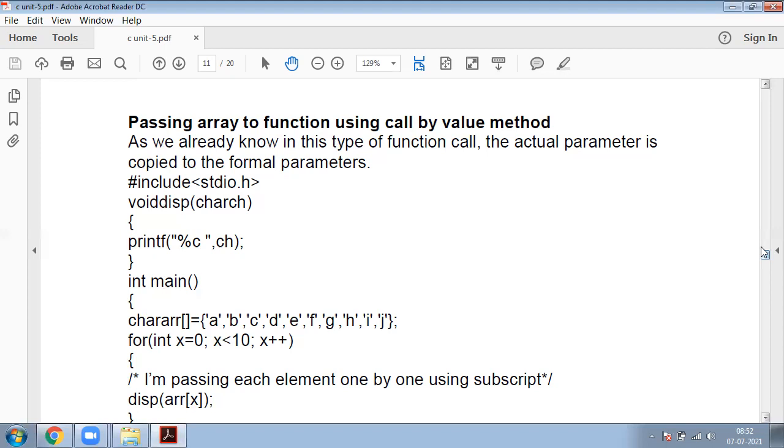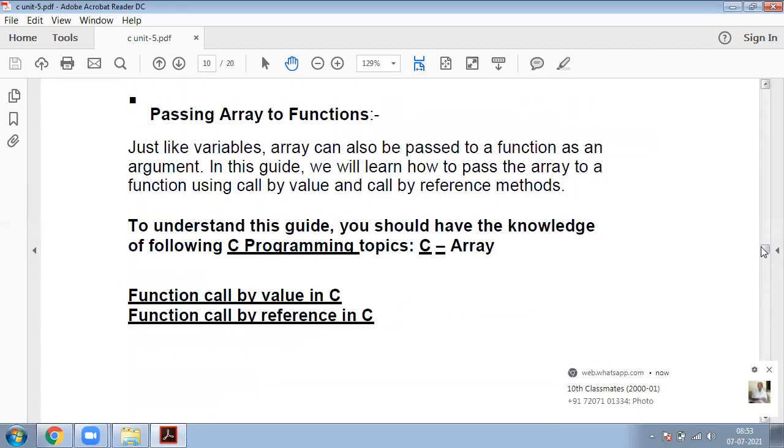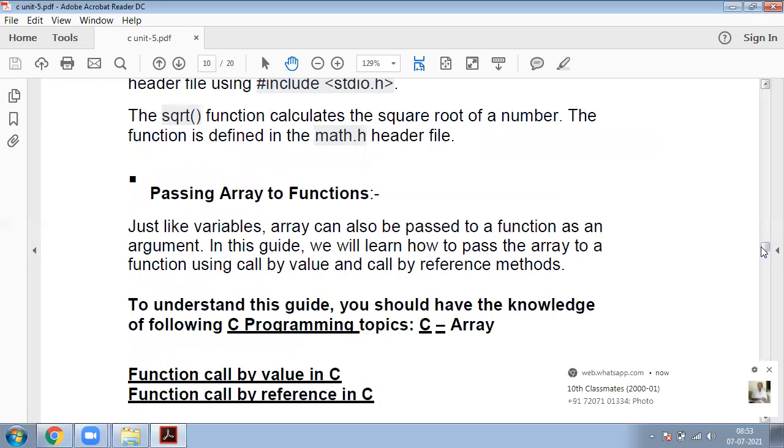So in this call by value, actual parameters are copied to the formal parameters to perform some task. When a function call appears in the main function, the actual parameter is copied into the formal parameter. This is nothing but call by value, the general meaning of call by value. Now we are passing an array to a function using the call by value method. Same as call by value, we can pass the array to a function.